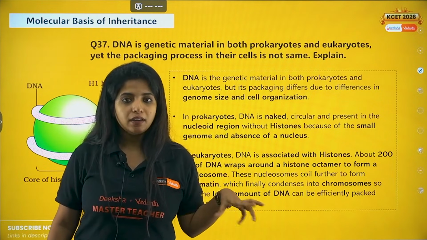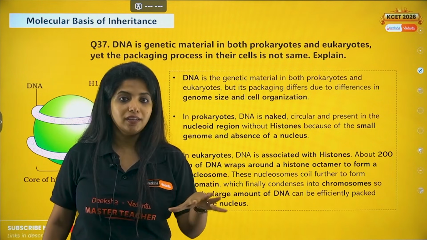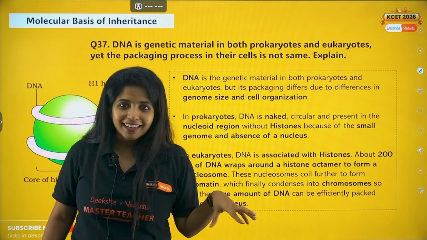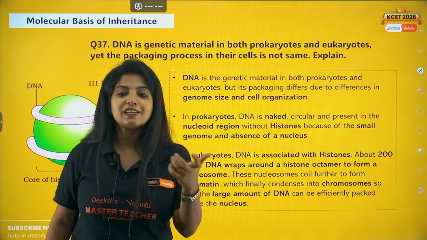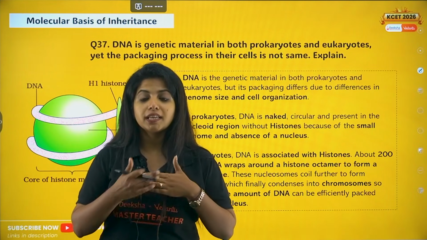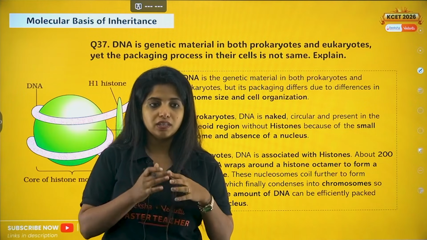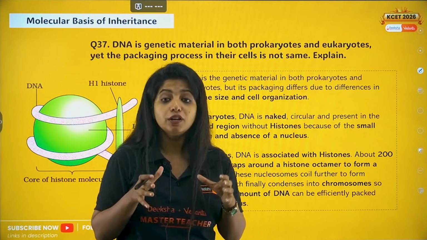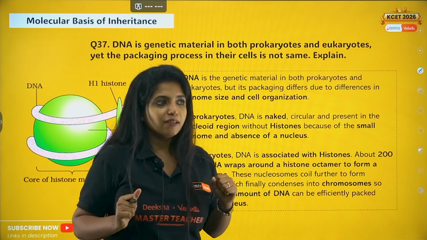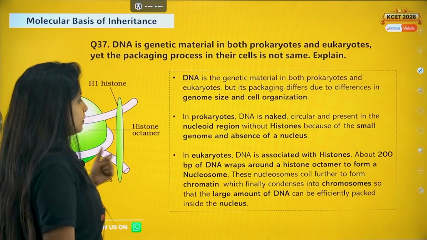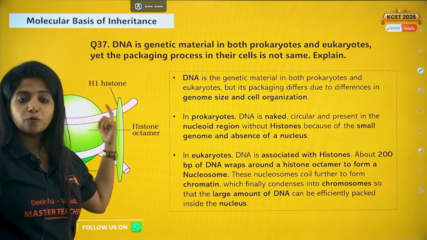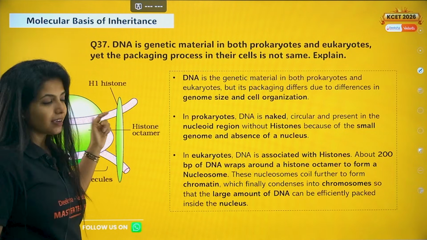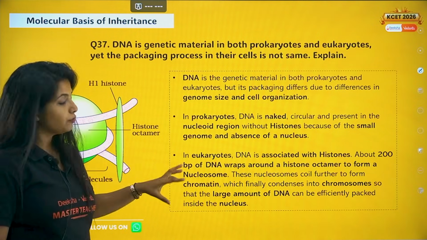Nucleus is not there, which means the DNA is just floating in their body, right? And they do not need any histone proteins and things like that. But in the case of us, the eukaryotes, the DNA is long and we have to fit it inside the nucleus. Which is why we need the help of some histone proteins. Okay, so that is the whole thing. How do you need to frame the answer?